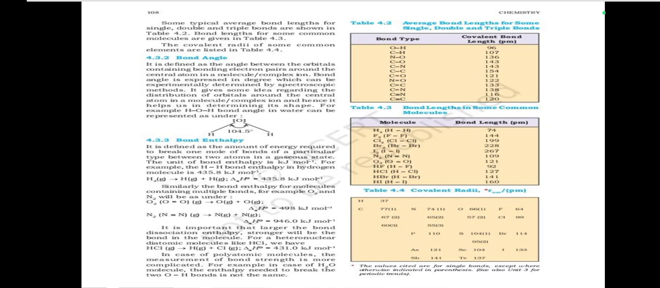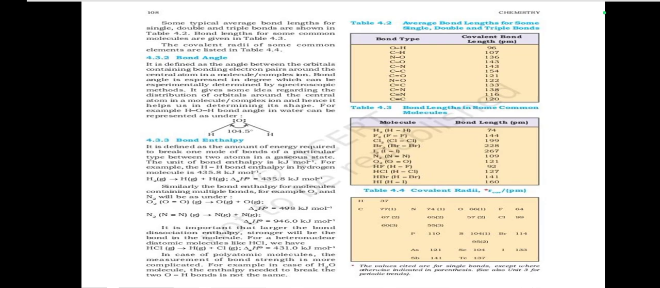Bond angle. It is defined as the angle between the orbitals containing bonding electron pairs around the central atom in a molecule or complex ion. Bond angle is expressed in degrees, which can be experimentally determined by spectroscopic methods. It gives some idea regarding the distribution of orbitals around the central atom in a molecule or complex ion, and hence it helps us in determining its shape. For example, the OH bond angle in water can be represented as under,